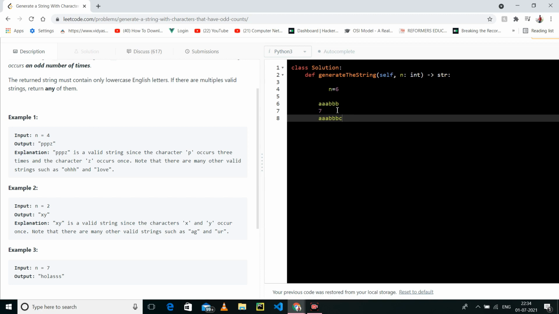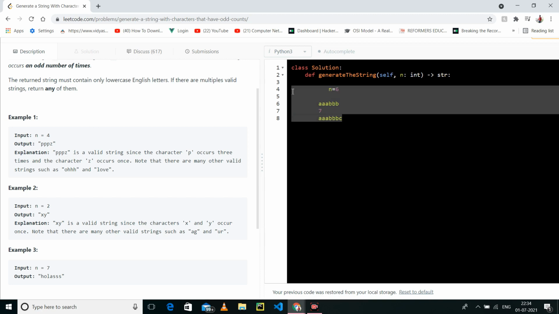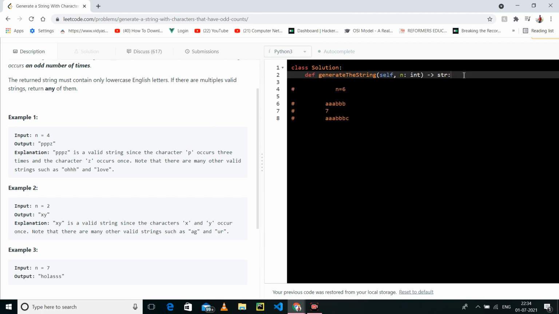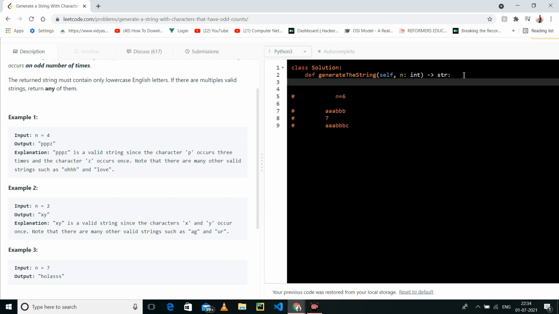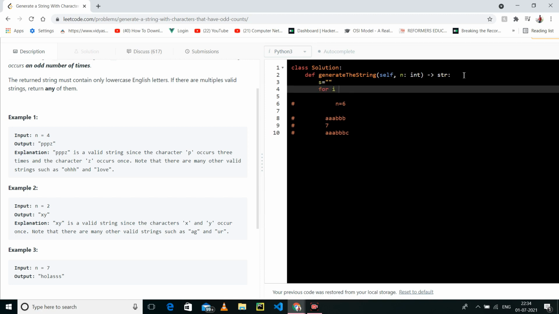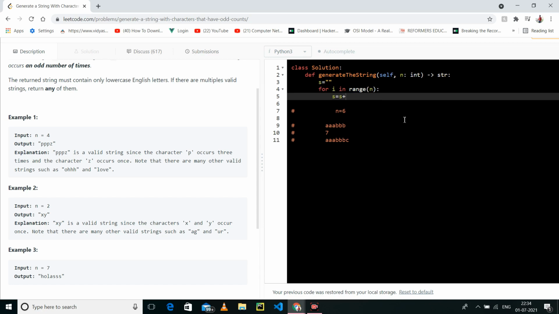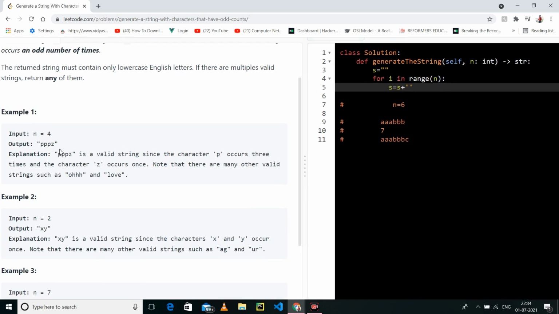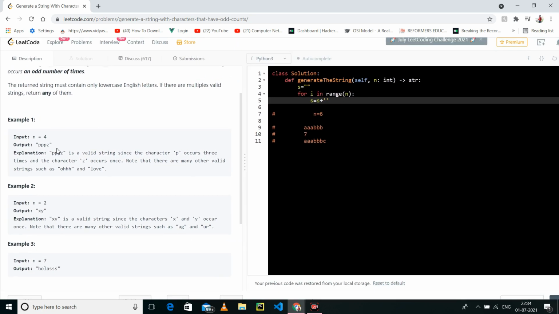So what we will do, we will take one string for i. Now first I am doing it wrong. First I will do it wrong and I will show you why it is wrong. S is equal to s plus... this question is not saying that you have to insert multiple different letters.